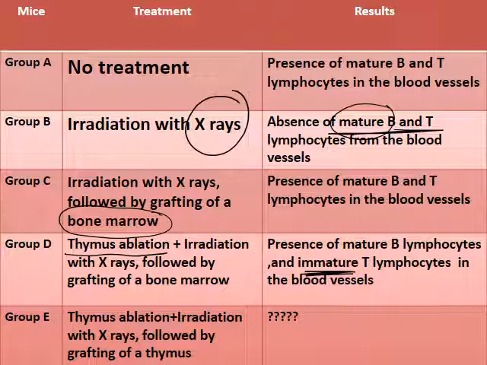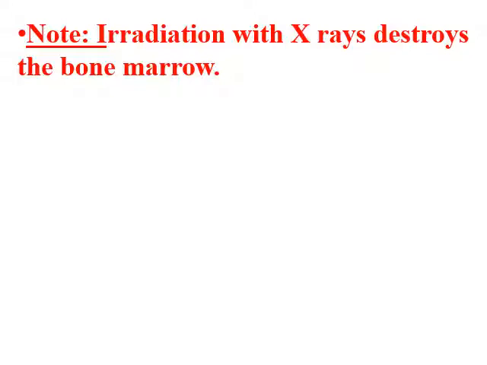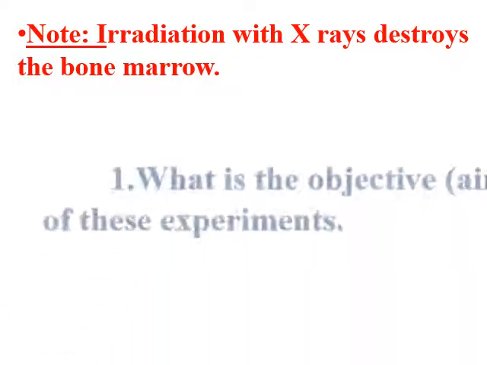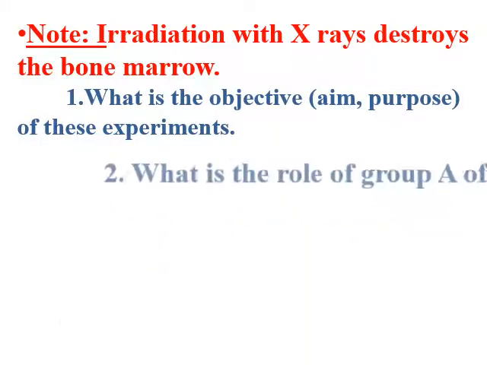Group E, we remove the thymus, so no maturation of T lymphocytes. Irradiation with X-rays, there is no bone marrow, we destroy the bone marrow, followed by grafting of thymus. Okay, what's the result? We are coming to know. First, note that radiation, as I said, destroys the bone marrow. Question, what is the objective or the purpose of these experiments? We explain this.